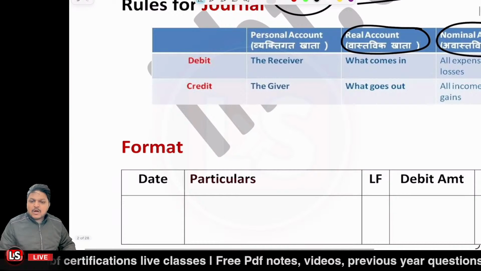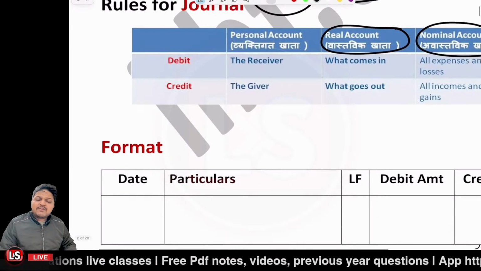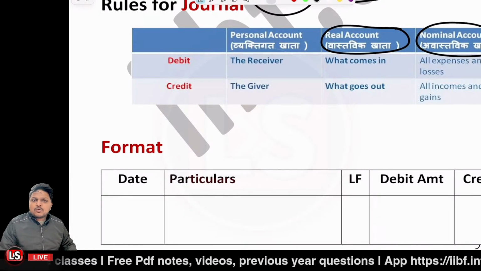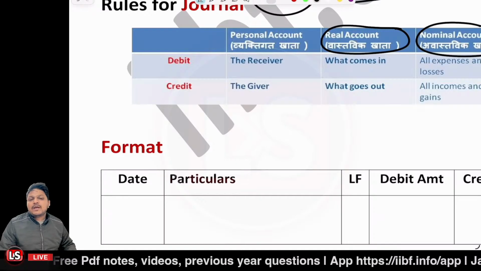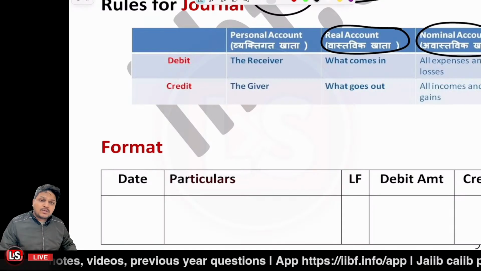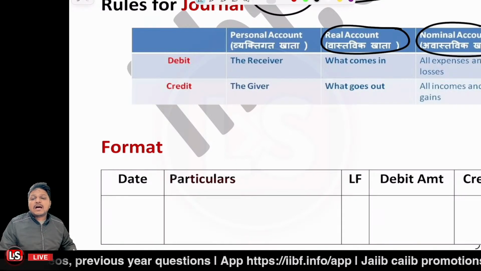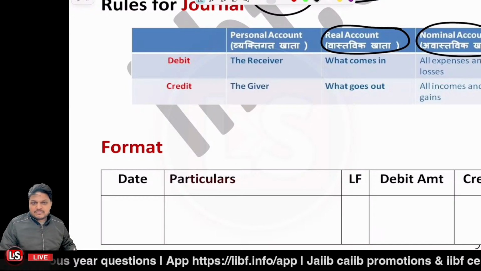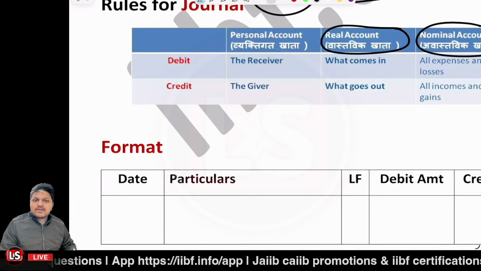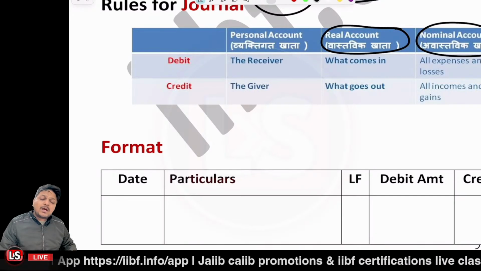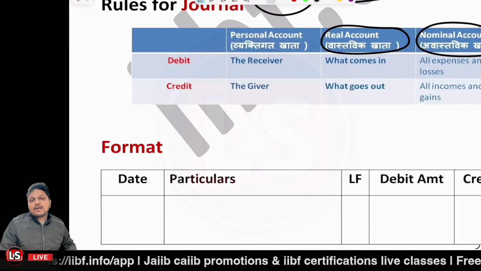For the personal account, the rule is debit the receiver and credit the giver. The person who is going to receive the amount is to be debited. Let's say you have given an amount to a person, Ramesh. In that scenario, what account will be credited or debited?